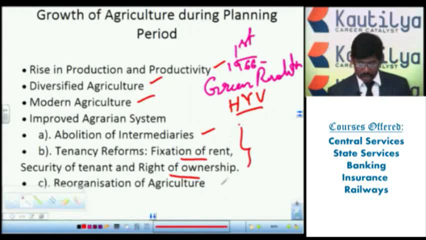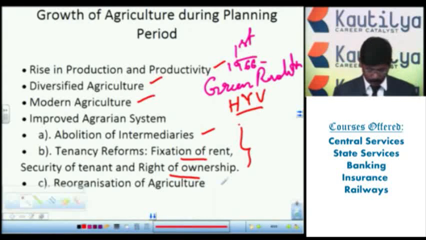Then reorganization of agriculture. Not only recognition, they have started the reorganization of the agriculture sector. Instead of going for the tenant system as it was, they reorganized the tenant system and the market system.